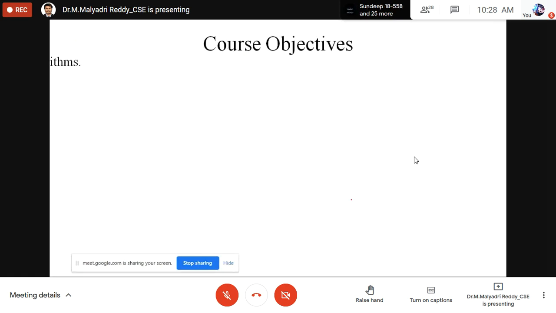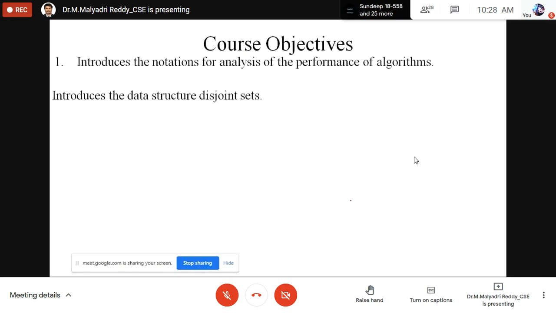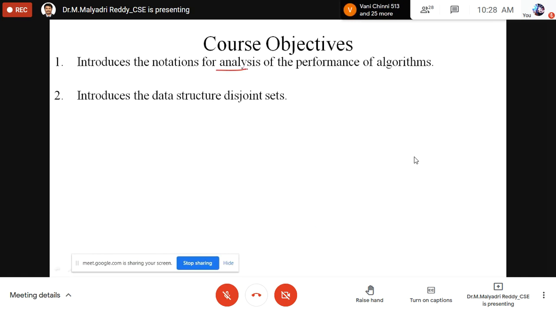Coming to the course, the first objective is basic notations and analysis for performance of algorithms. Everyone can write an algorithm, but generally we will focus on its performance. That means the algorithm must be written in an effective manner. It will take very few steps. It occupies very little space. That is the better algorithm.